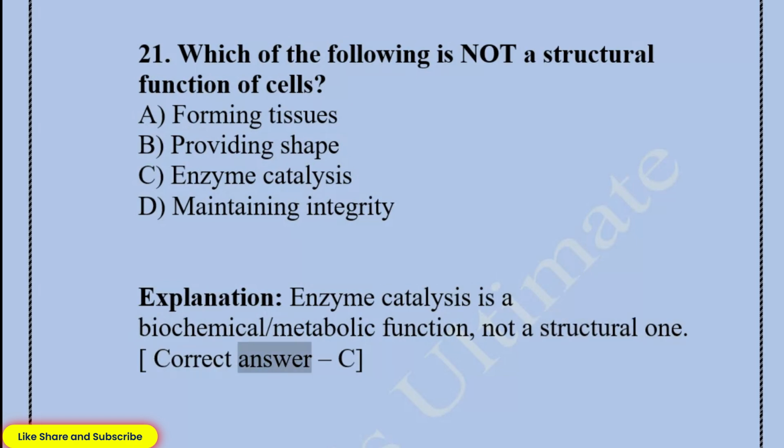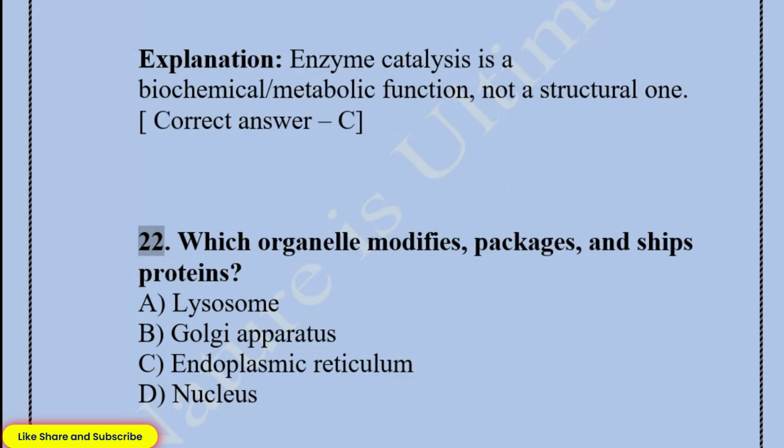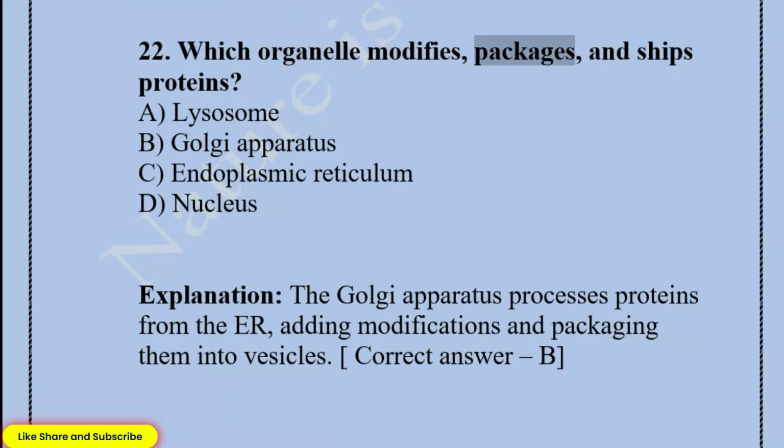Correct answer, C. 22. Which organelle modifies, packages, and ships proteins? A. Lysosome. B. Golgi apparatus. C. Endoplasmic reticulum. D. Nucleus. Explanation: the Golgi apparatus processes proteins from the ER, adding modifications and packaging them into vesicles.